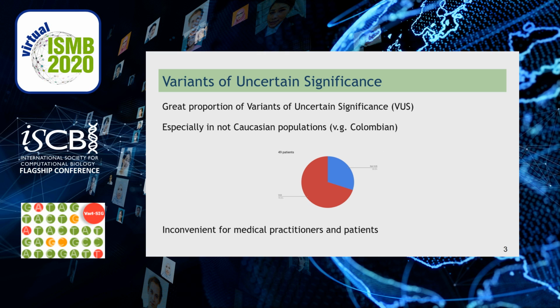One of our greatest challenges in genetic diagnosis is the high proportion of variants of uncertain significance, especially in non-Caucasian populations like ours. In fact, the rate of VUS in our pool of patients is 70%. This is very inconvenient for medical practitioners and patients who don't want to have even more uncertainty in their diagnosis.